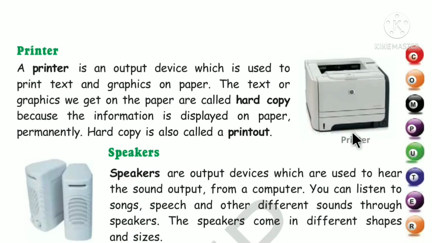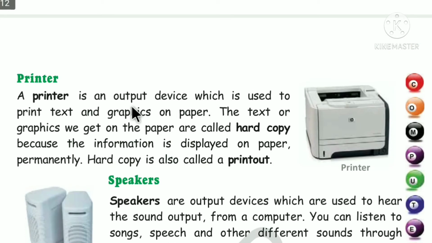Next, output device में आता है printer. A printer is an output device which is used to print text and graphics on paper. The text or graphics we get on the paper are called hard copy because the information is displayed on paper permanently. Hard copy is also called printout.